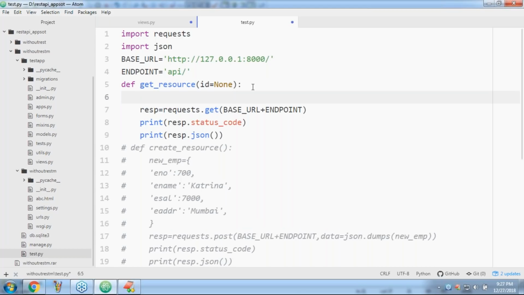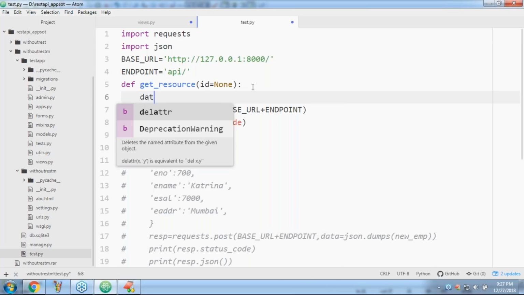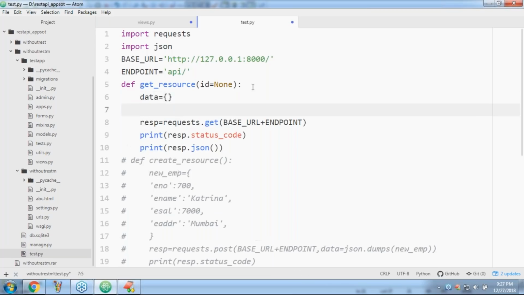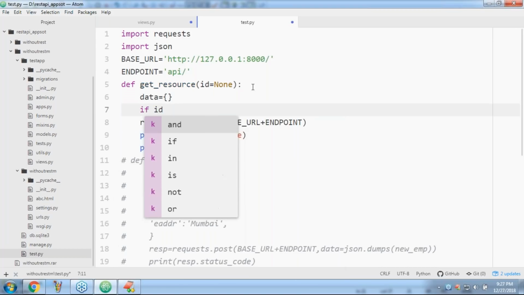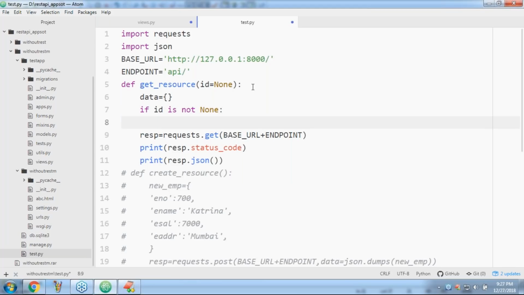I'm taking data equal to an empty dictionary. If id is not None, what is the meaning of that? You are passing some ID.